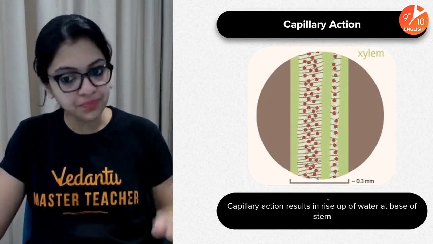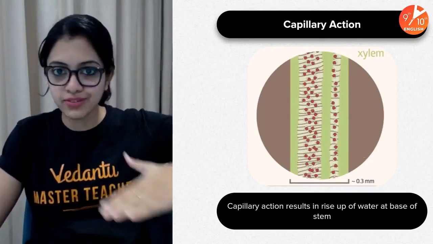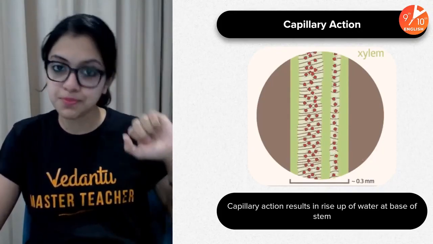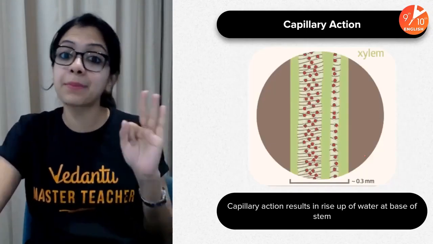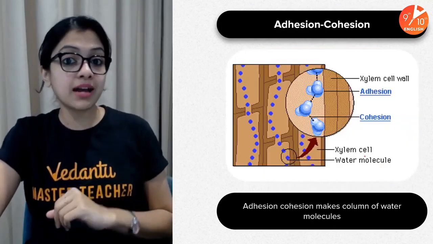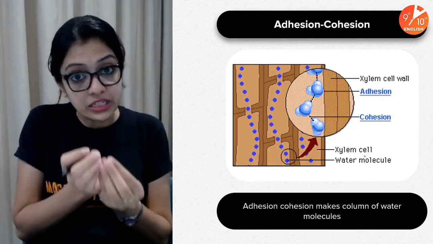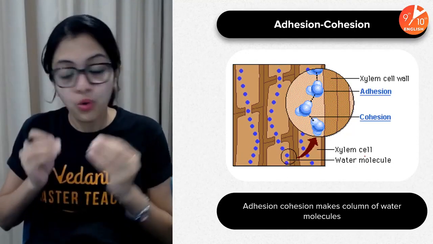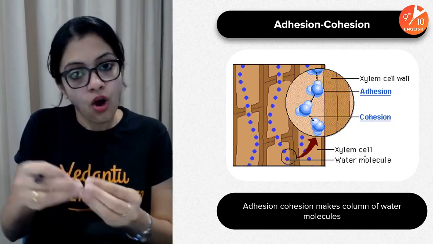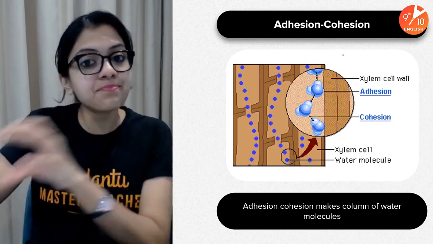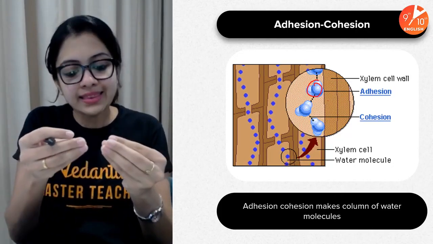So capillary action results in the rise of water at the base of the stem. Okay, this is how it flows further up. Capillary action is the third point we need to know. Started with osmosis, and then root pressure, and then capillary action plays a major role. But talking about capillary action, we also need to understand the names of two major forces, which are the force of adhesion and the force of cohesion. Okay, these two terms are very important to describe this, because adhesion is the force of attraction between like molecules. For example, as you can see here, between two water molecules, there is a force of attraction.